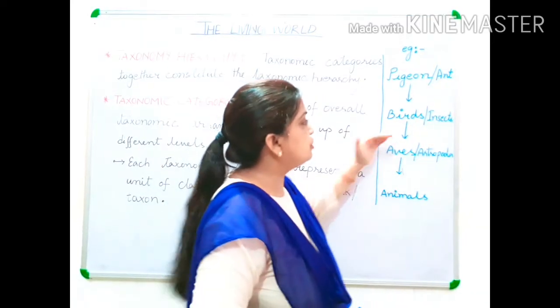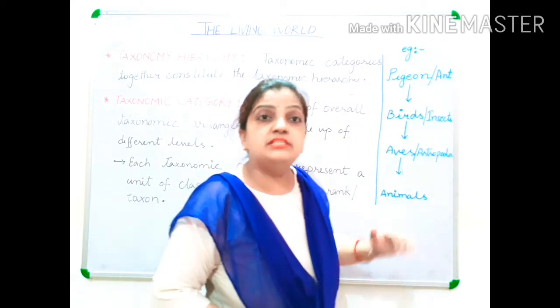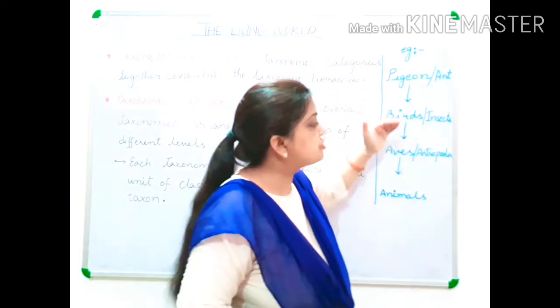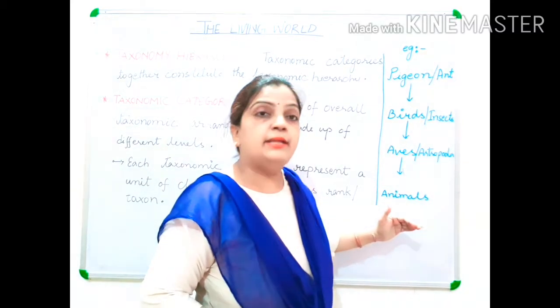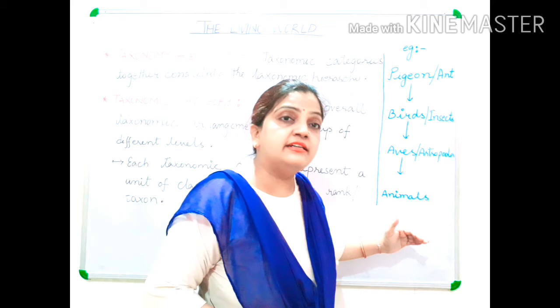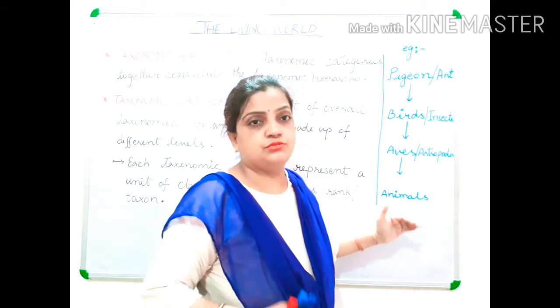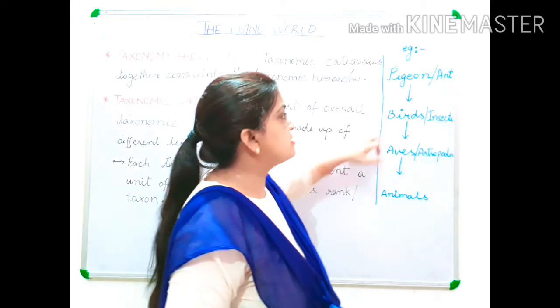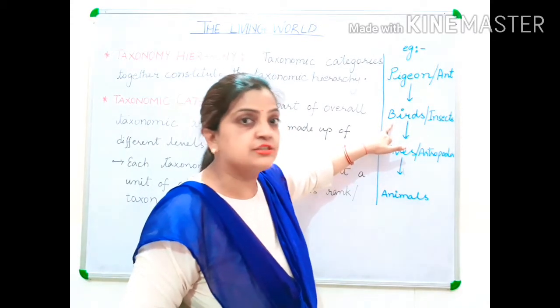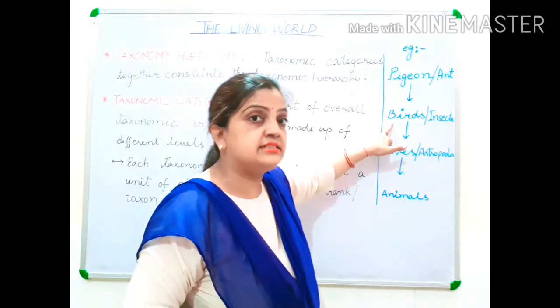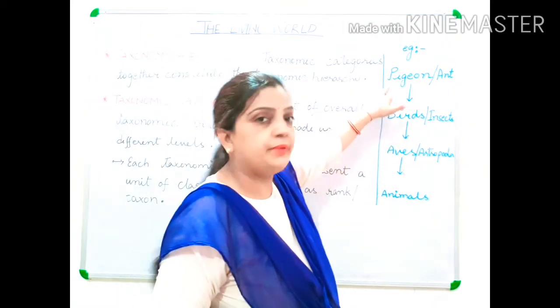And these taxonomic categories have been systematically arranged one after another depending on their characteristic features which are similar and dissimilar. It doesn't mean that in the taxonomic category of birds, only pigeon is there.